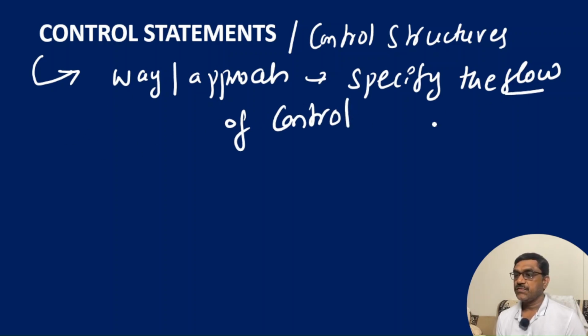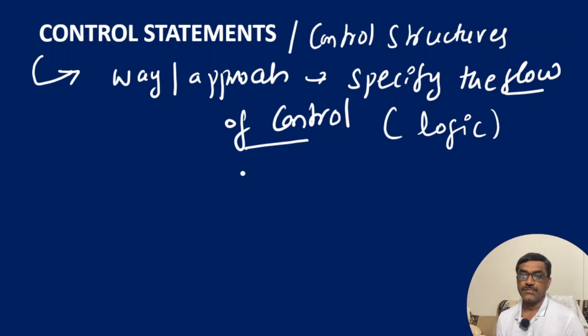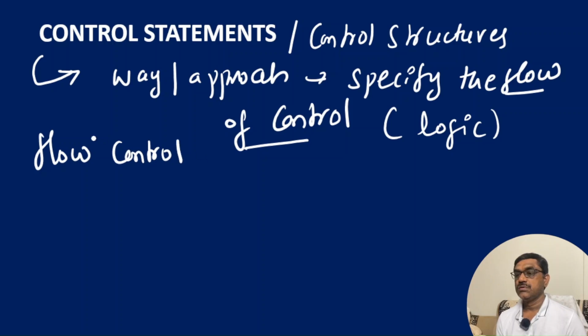Instead of saying flow of control, we can also use the term control logic. Now, how many types of flow control are there?